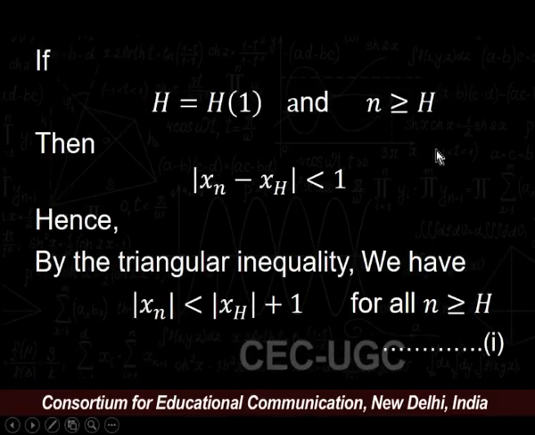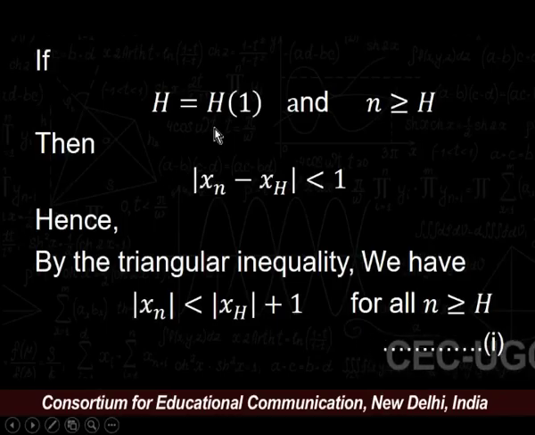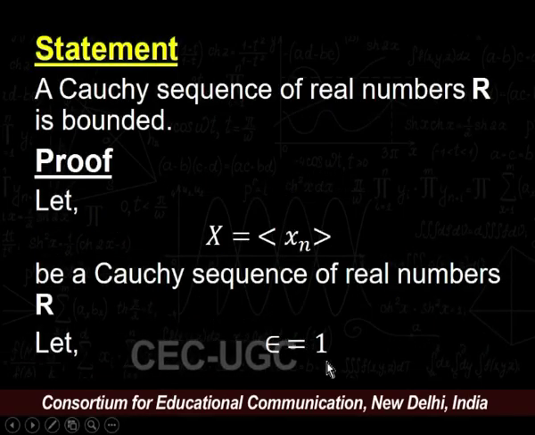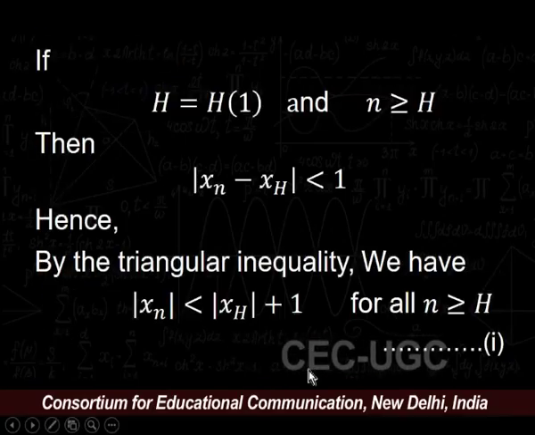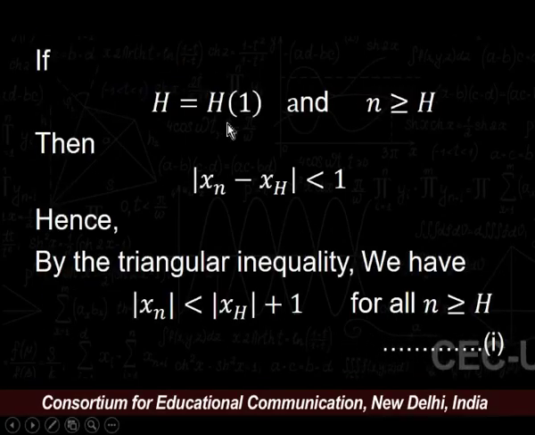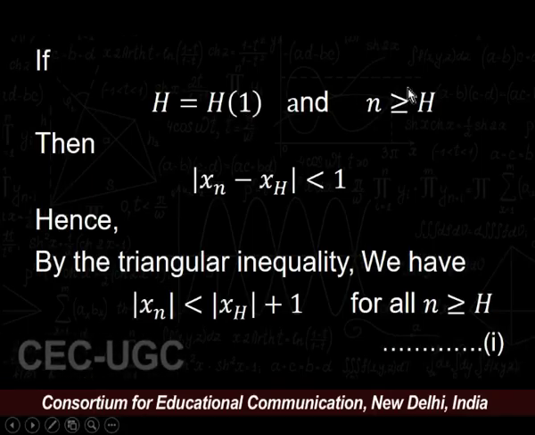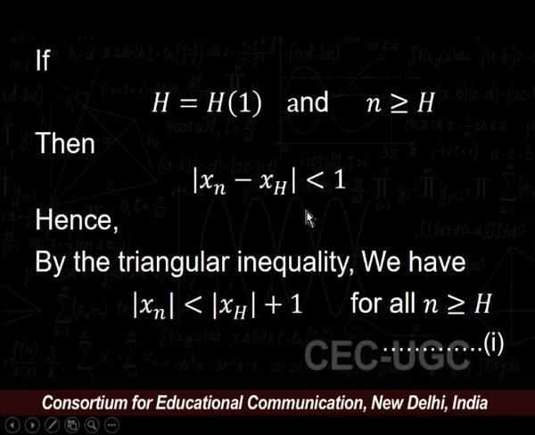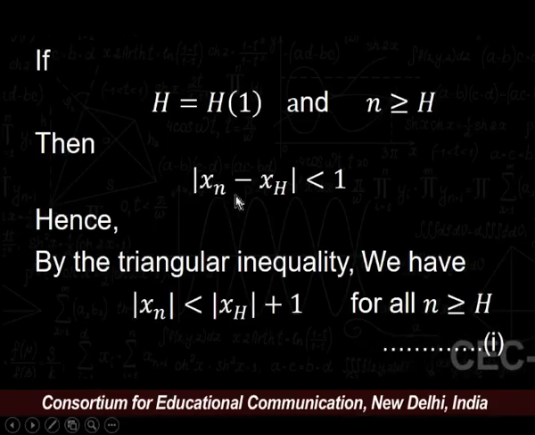Let h be depending upon epsilon, and in this case we choose our epsilon equal to 1. So, if h depends upon 1, then for all natural numbers n greater than or equal to h, we have modulus of xn minus xh is strictly less than 1.